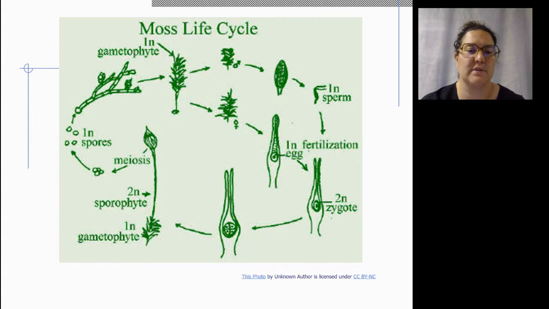Okay, here's our moss cycle. So we have the gametophyte in the top, and we can see that what looks like moss is the gametophyte, and that is completely normal. We have some male ones, some female ones. We have haploid sperm and haploid eggs. Once they are fertilized, we have a diploid zygote. And then we have the 2N at the bottom left there, the sporophyte, growing up until it has that kind of flower on the top where meiosis occurs. It makes individual spores, which then would become gametophytes and then grow into mosses of their own.